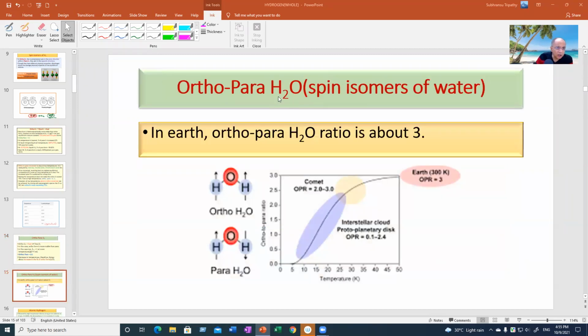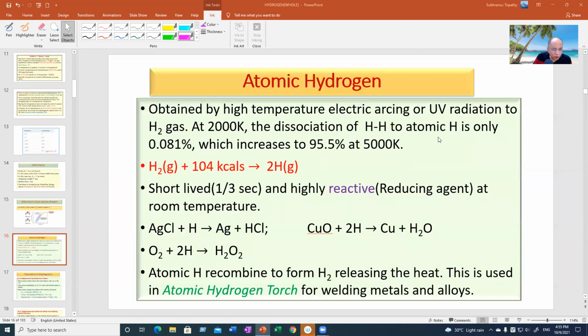Now even water has ortho and para water, because there are 2 hydrogen atoms. Although they are remotely connected, not directly connected with each other, the central atom being oxygen, even then the nuclear spins of the 2 hydrogen atoms might be parallel or anti-parallel. But in the earth, whatever water we have, the ratio between ortho water and para water is 3:1. Ortho para ratio is 3:1. Now this is not important.